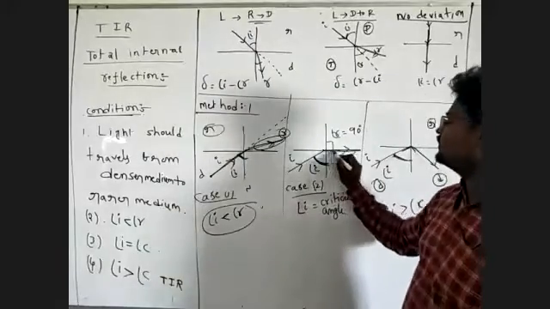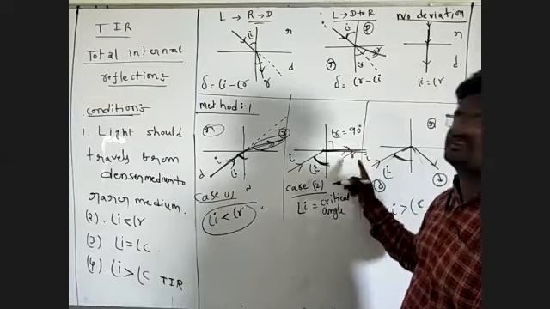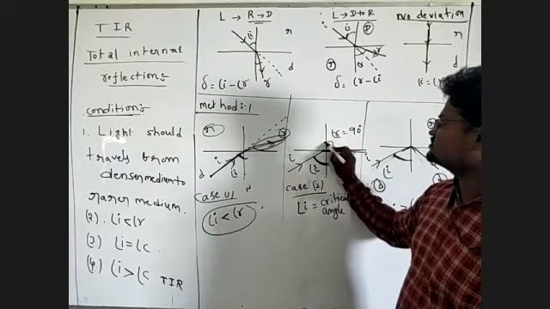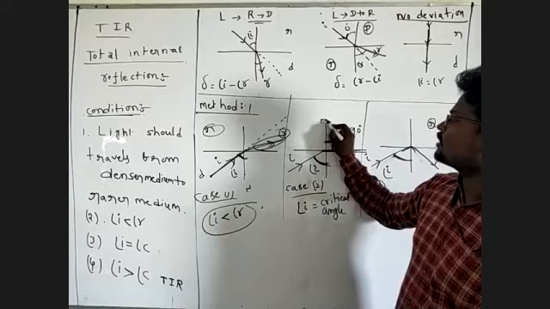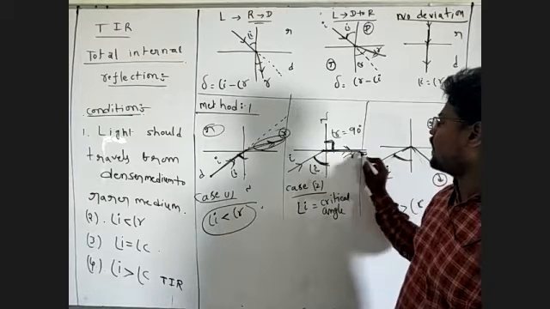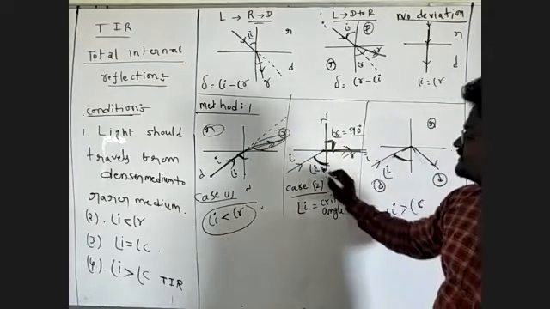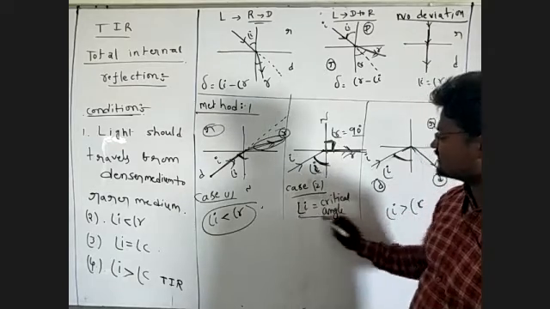So what will happen? The refracted ray is along the interface line. The angle between R and the normal, the angle of refraction, is 90 degrees. This incident angle is called the critical angle.